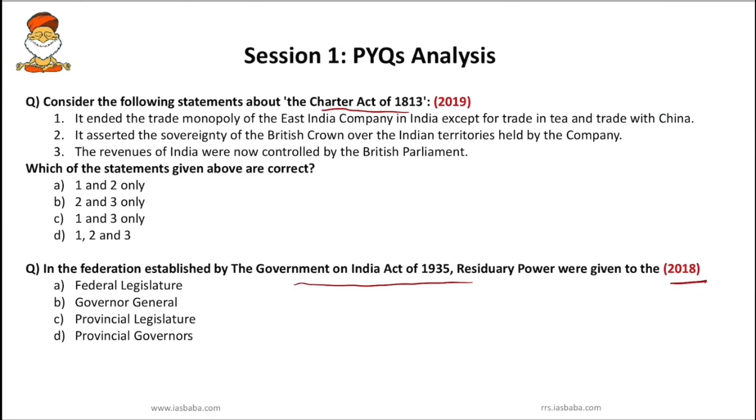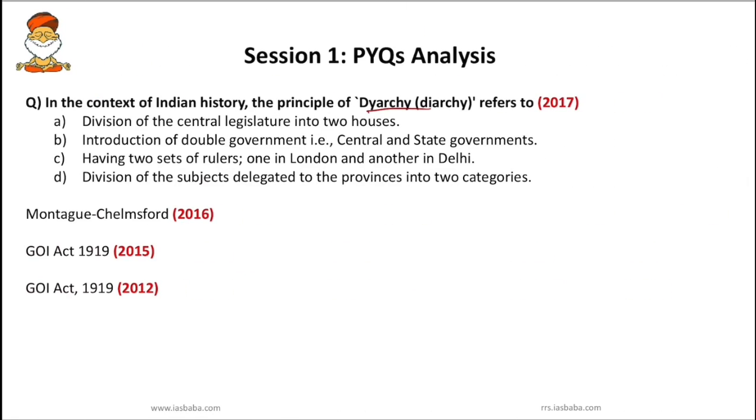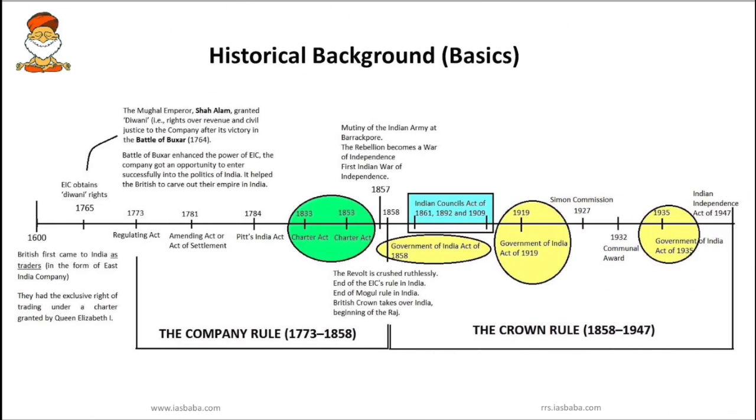So most of these questions are picked from the company rule and crown rule, that is historical background basics. And these chapters or these topics are also important because as an aspirant we should know certain events. So these events greatly influence our constitution as well as polity. That's the reason these chapters are very important and favorite for examiners. So first we'll start with some basics.